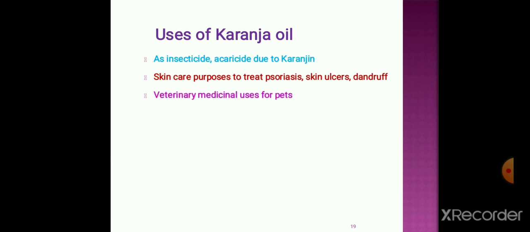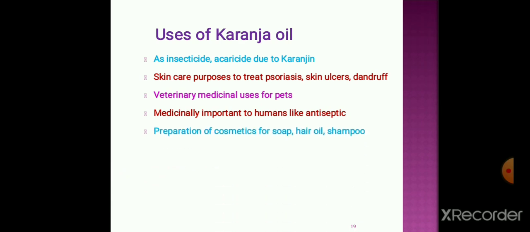As the neem tree has uses in veterinary medicine, in the same way karanj oil is also useful for medicinal purposes in veterinary use, that is for pets. It is medicinally important to humans, like antiseptics. For the preparation of cosmetics like soap, hair oil and shampoo, this oil is useful.